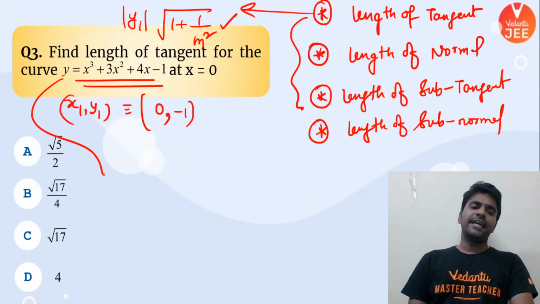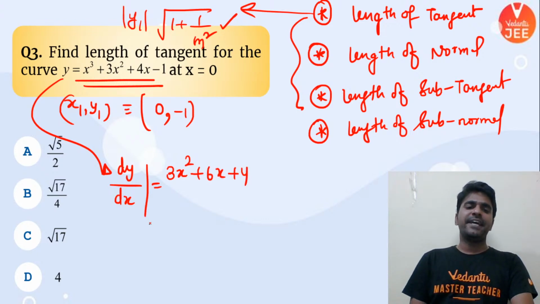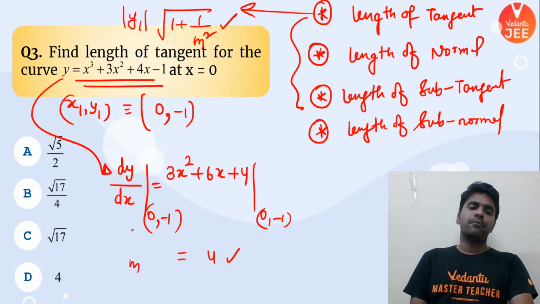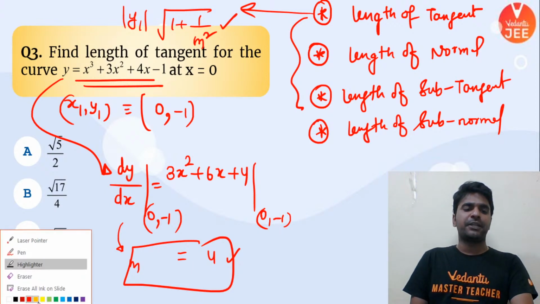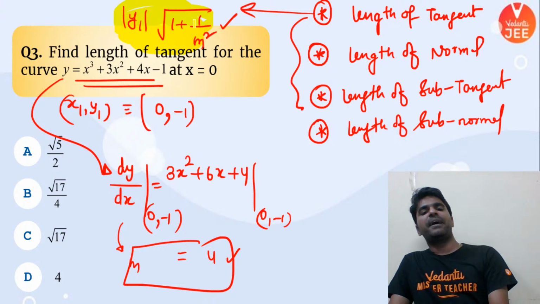Can you guys calculate dy by dx at this particular point 0 comma -1? Yes, let's first calculate dy by dx. This is my dy by dx. If I calculate its value at 0 comma -1, how much it is going to be? Everybody out there, 4. And this particular thing is nothing but my m only. The m inside the formula is nothing but the slope of the tangent at that particular point, that is dy by dx only. And y1 value you already have as -1.